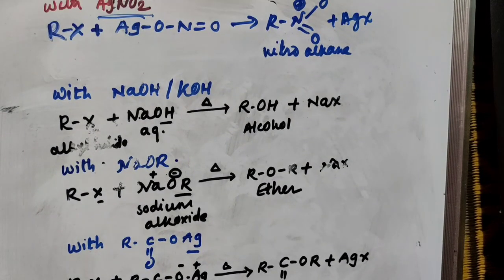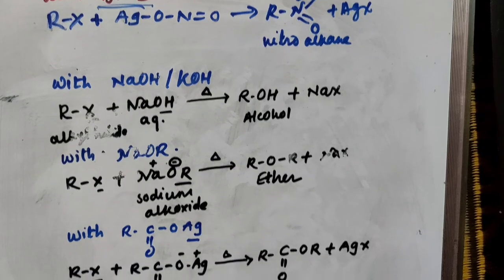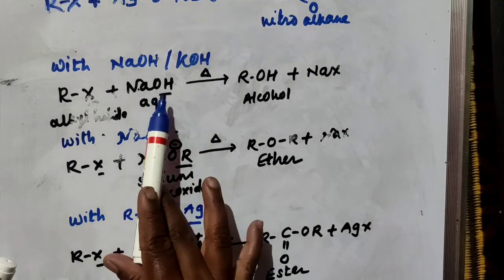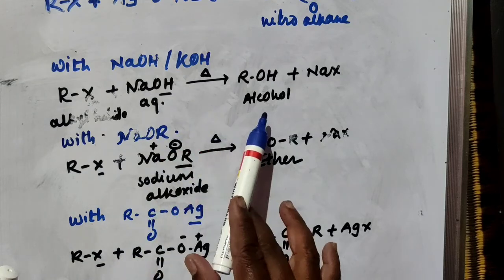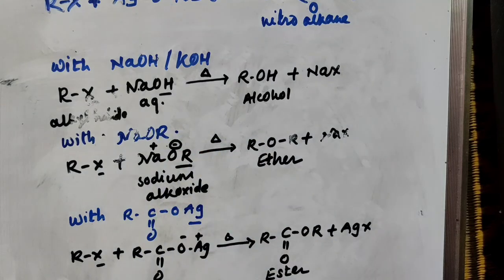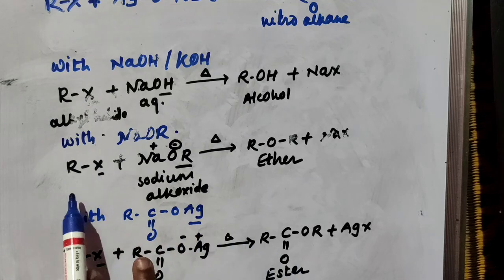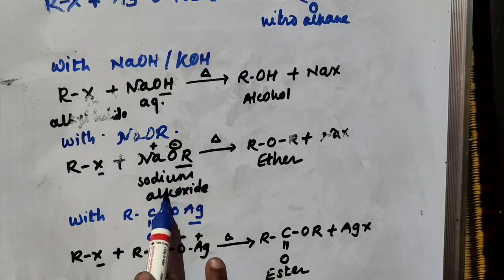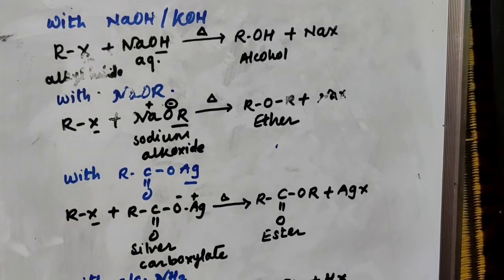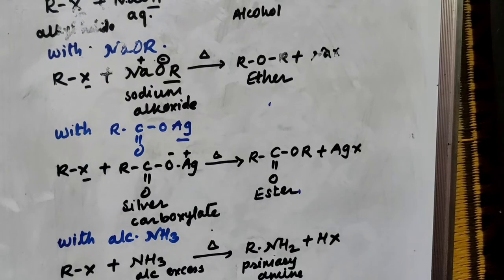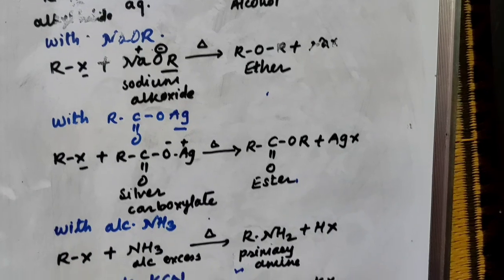So these are the nucleophilic substitution reactions. First, with aqueous potash or aqueous NaOH, there is a formation of alcohol when alkyl halide is heated with aqueous NaOH or aqueous potash. When alkyl halide is heated with sodium alkoxide, you will get ether. When alkyl halide is heated with silver carboxylate, you will get ester. With alcoholic NH3, or alcoholic ammonia, there is a formation of primary amines.